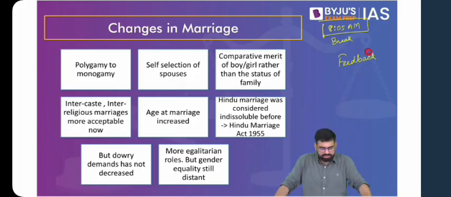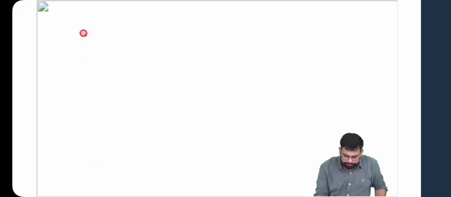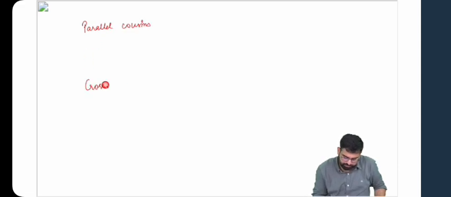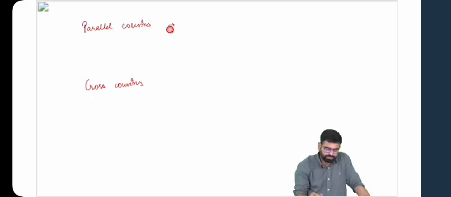Okay, so I think a few of you are still confused about cross cousin and parallel cousin marriage. So if we talk about parallel cousins and cross cousins, marrying either your parallel cousin or cross cousin. If we talk about parallel cousins, these are your cousins from your paternal uncle or maternal aunt.